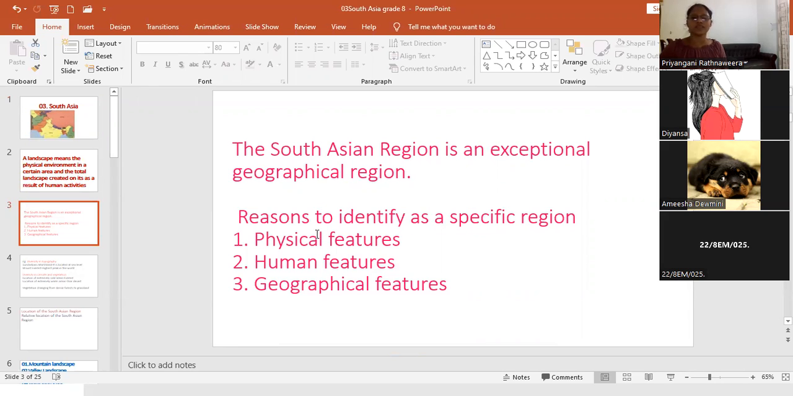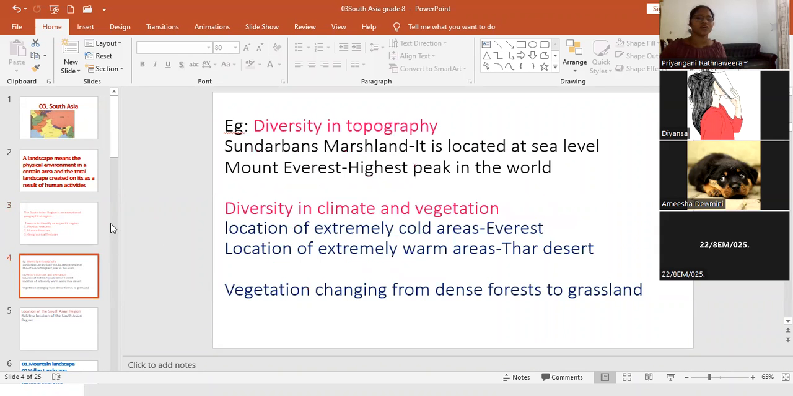What are the reasons? It is a very special geographical region. What is the reason for that? Physical features, human features, geographical features. We have discussed them. These are the reasons: physical features, human features, geographical features. These are the examples for that.